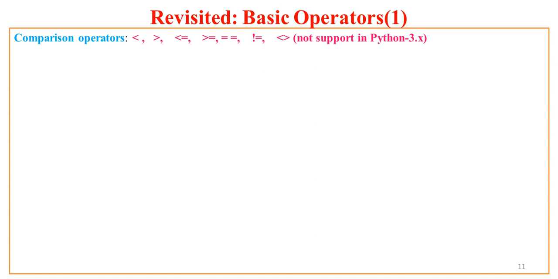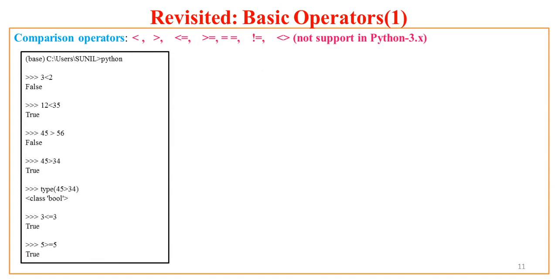Now let us see some of the examples. I directly check on the Python prompt, is 3 less than 2?